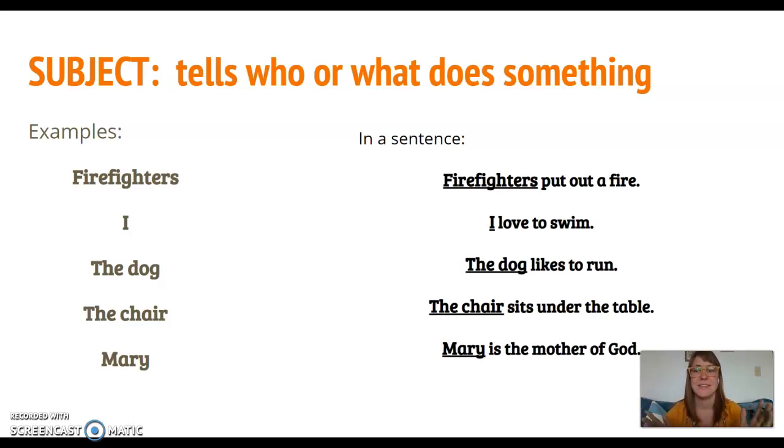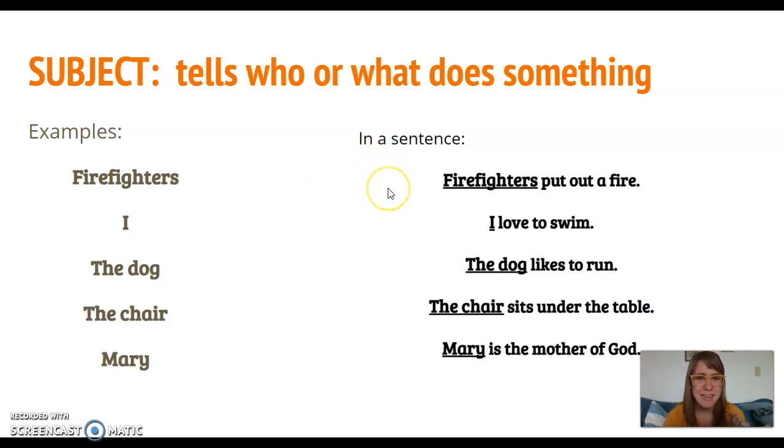So the subject tells who or what does something. For example, as you can see here on the left side, the firefighters, that's an example of a subject. That's who or what would be doing something. I could be a subject. The dog could be a subject. The chair could even be a subject. That's the what, right? Mary could even be a subject.